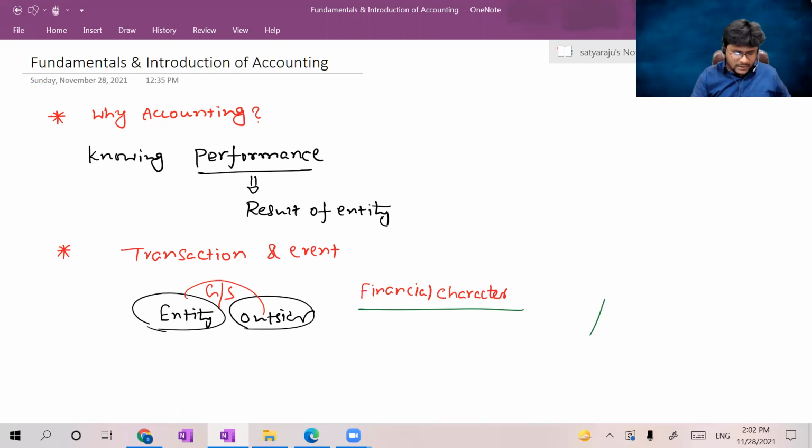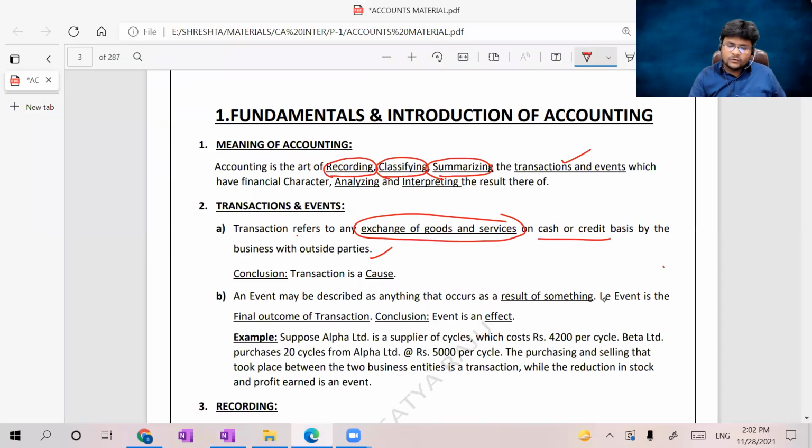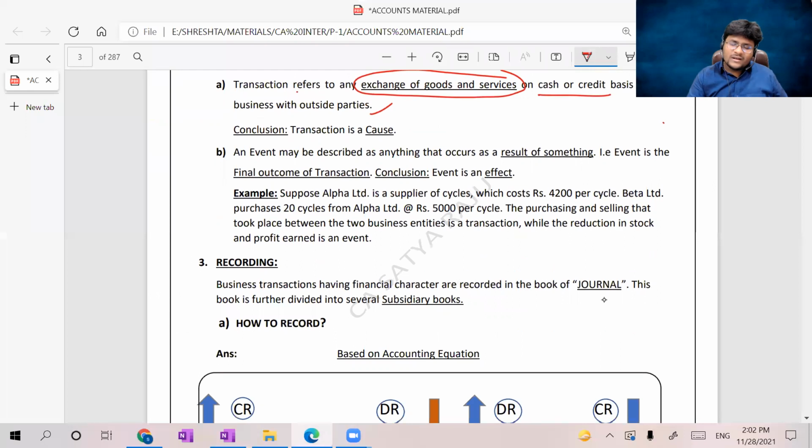Okay. Now coming to the event, guys. What is the meaning of event? Here I gave one conclusion, but I left it for the time being. I'll come back once again to the conclusion: a transaction is a cause. First, let us move on with the event. An event may be described as anything that occurs as a result of something. That means if something already occurred as a result of something, that is known as an event.